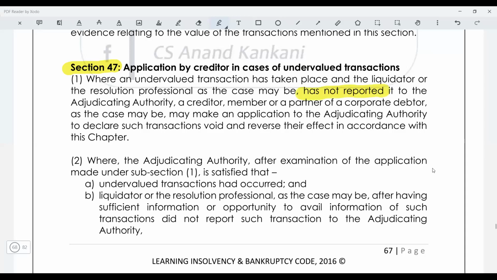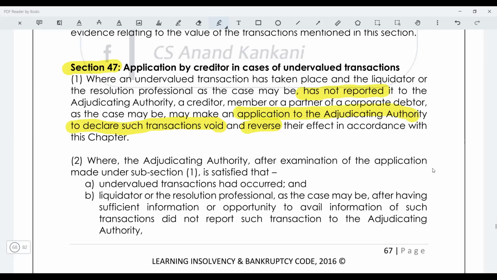When these transactions are not reported to the adjudicating authority, then the creditor, member, or the partner of the corporate debtor, as the case may be, may make an application to the adjudicating authority to declare such transaction void. Okay, to declare such a transaction void and then again reverse. So the application can be made by any person.